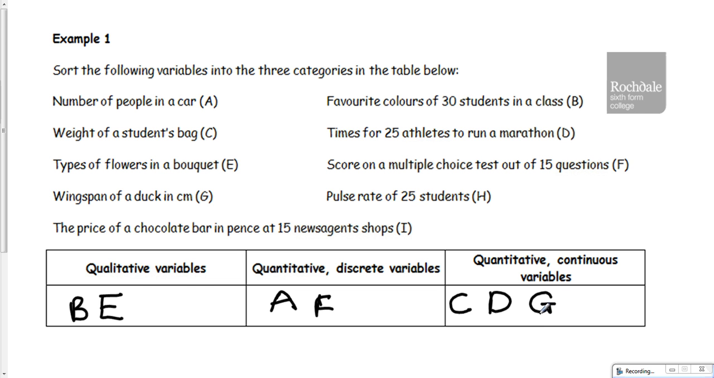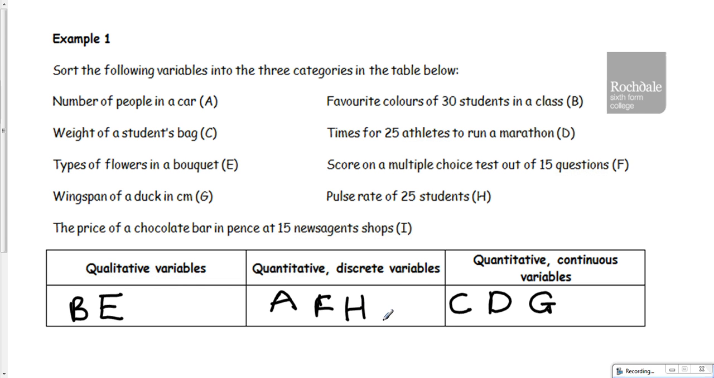The pulse rate of 25 students, well, generally speaking, your pulse rate is measured in whole number of beats per minute. So that would be a number, but we tend to measure it in whole numbers per minute. So that would be a discrete variable.